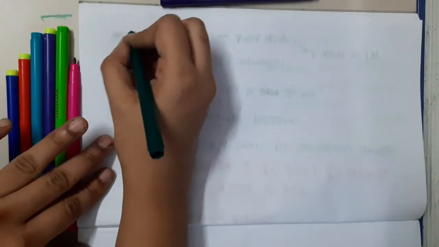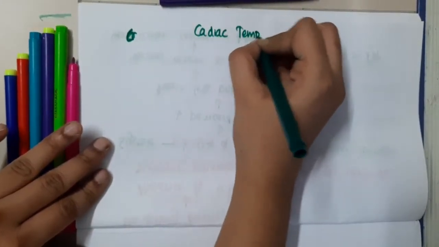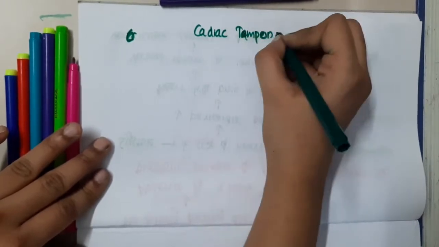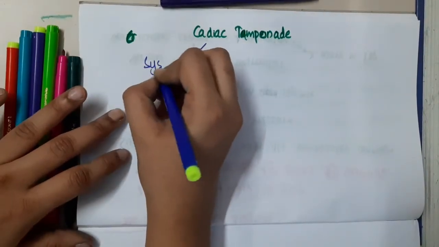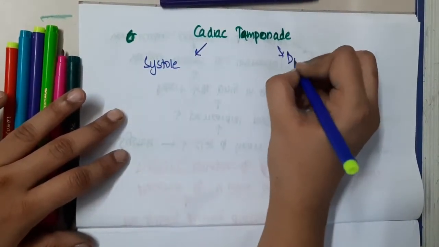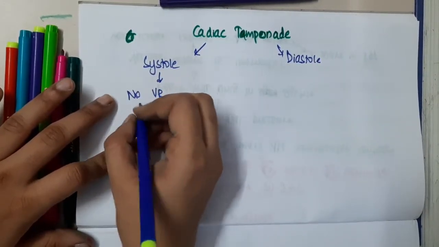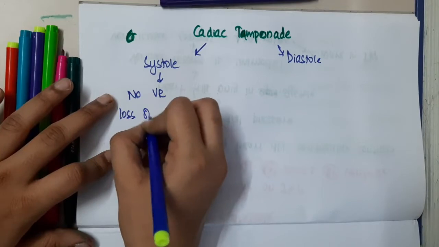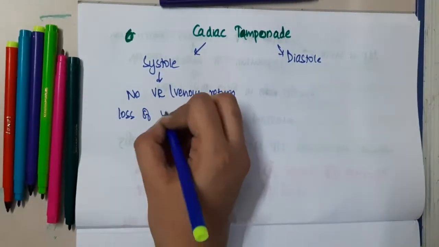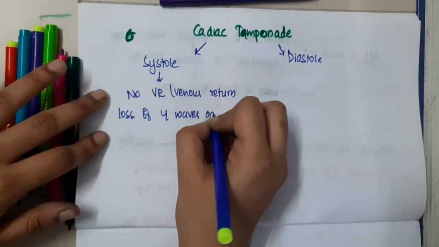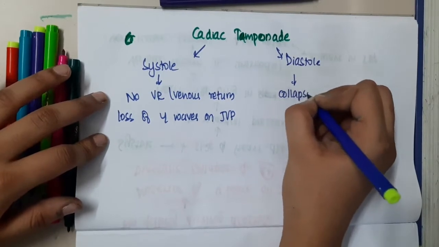So if you see overall what is happening in cardiac tamponade, the findings are different in systole and also in diastole. In diastole there is no venous return, so this will lead to loss of Y waves on JVP.